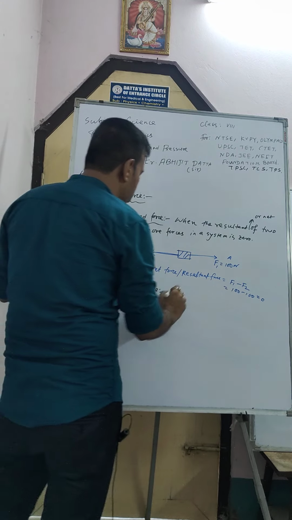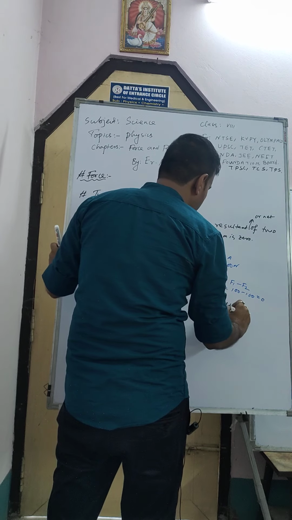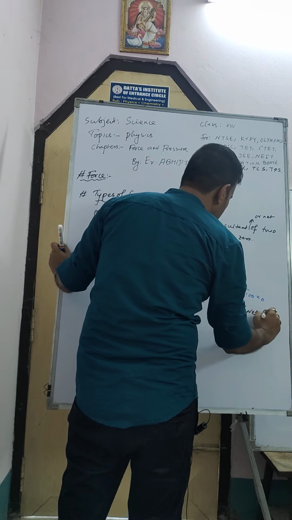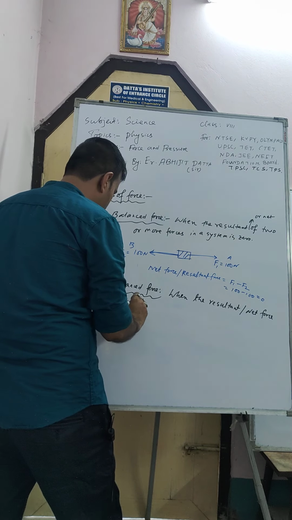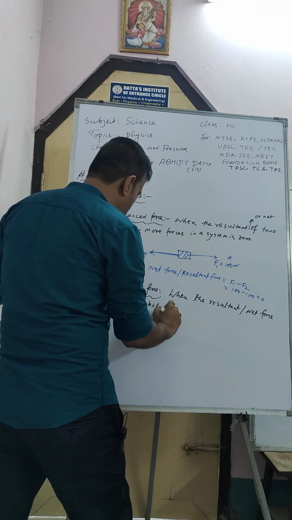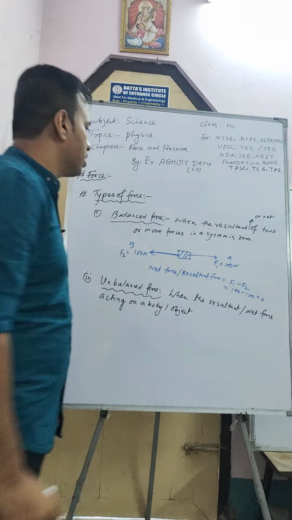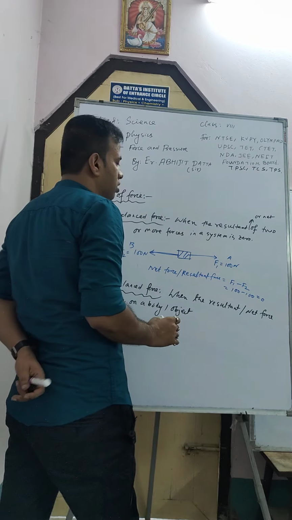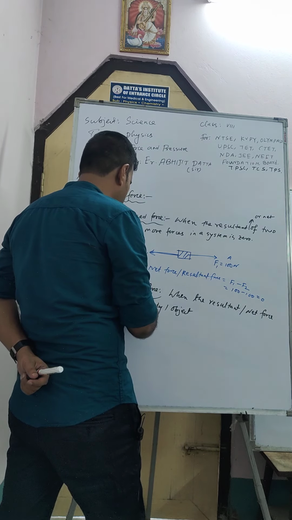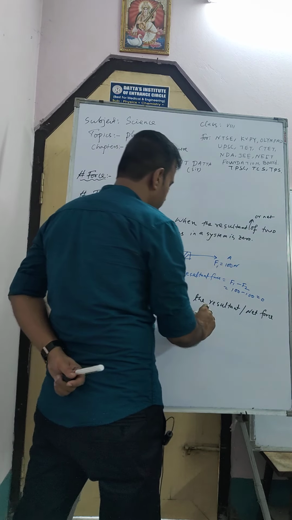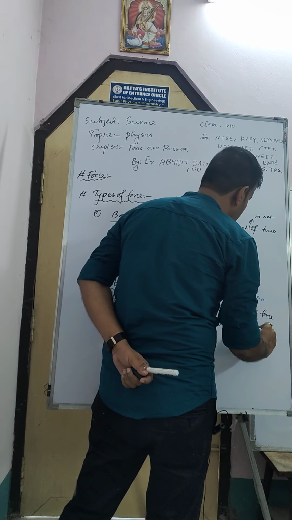So what is unbalanced force? When the resultant or net force acting on a body or object, or on two bodies or objects in a system, is not 0.